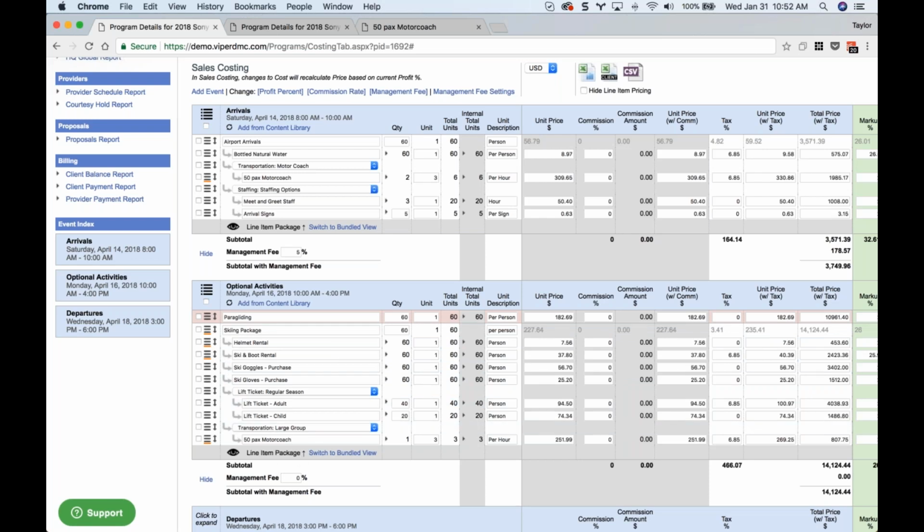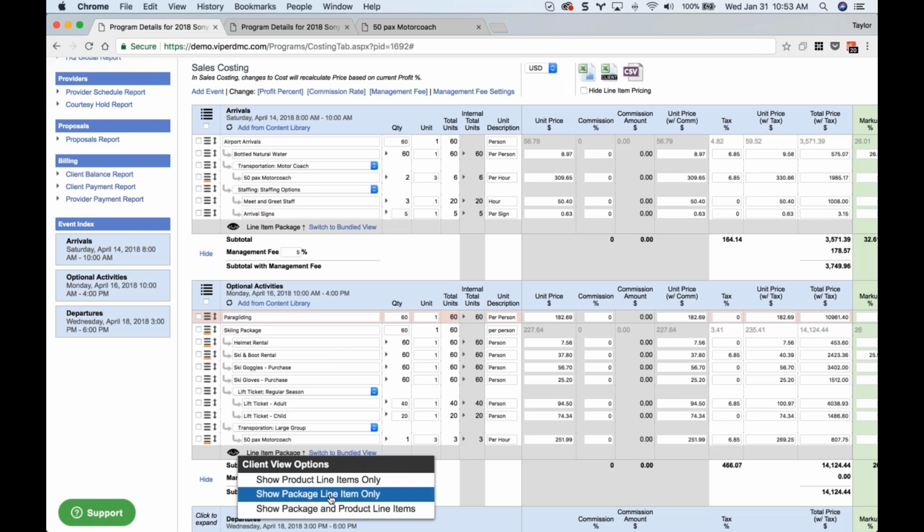All right, so by clicking the eye here, I can choose if I want the client to see the product line items only, which are the helmet rental, the ski boot. They would see the pricing for those. If I want them to just see the package line item only, that means it's basically going to be a bundled package. I could show them that, or I can show them both if I want to.